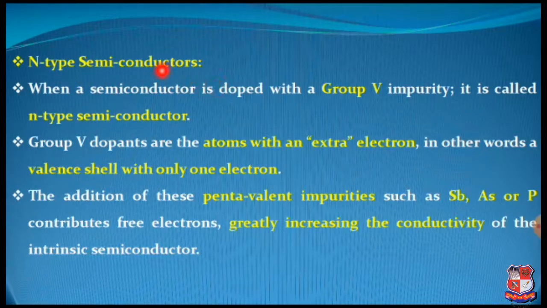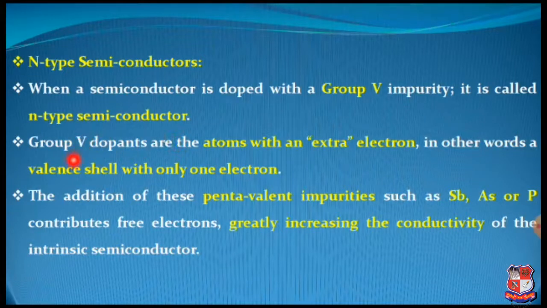This is the first type of extrinsic semiconductor, and it is defined as when a semiconductor is doped with group 5 impurity. This is very important. Here the chemistry's Mendeleev periodic table will be helpful, where group 5 impurities are added inside the semiconductor to improve its electrical conductivity as well as the number of electrons. It is called N-type semiconductors.